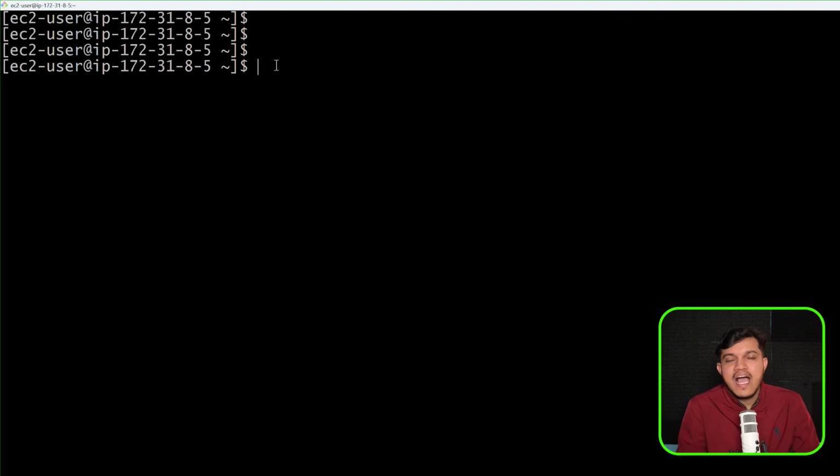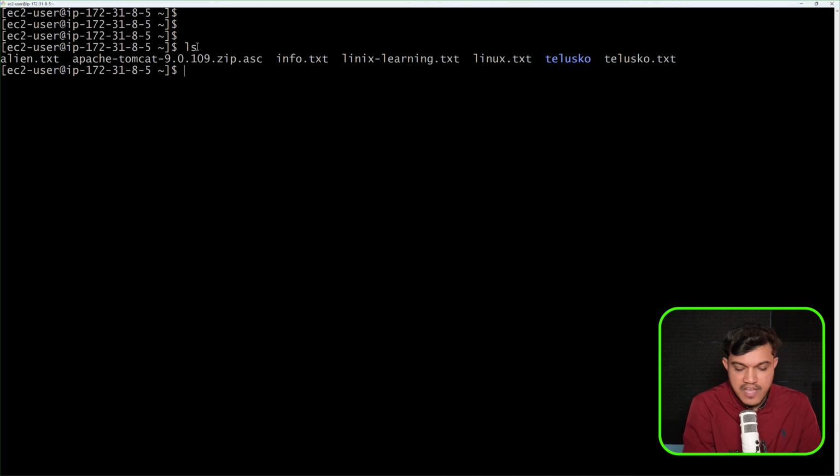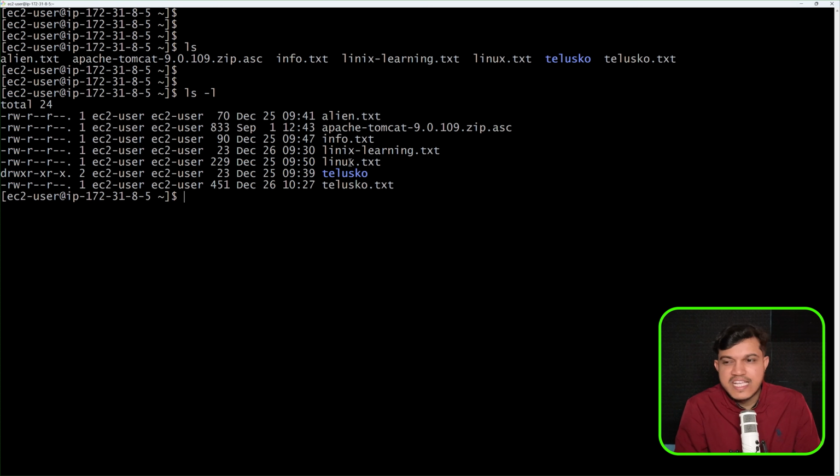Right now, we also have one concept of a zip file. Like on a Windows machine we can zip multiple files into one file and compress it, in order to archive our files, we can do it here also. In a Linux machine also, you can add multiple files into one file and compress it. You can create a zip file out of it. So we have some files here. Okay, ls -l, and I think 1, 2, 3, 4, 5, a total of 6 text files are there.